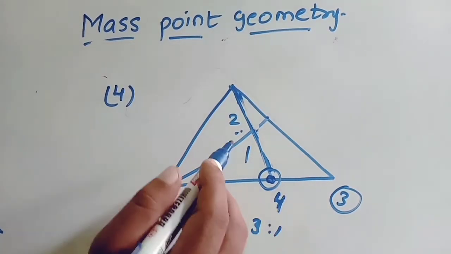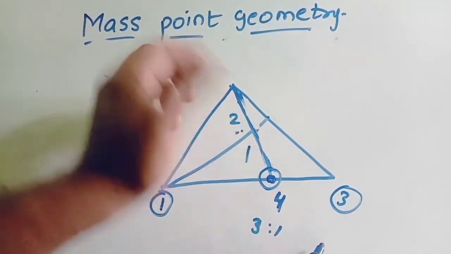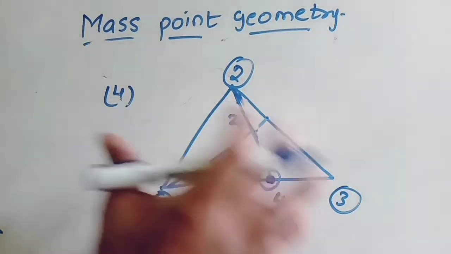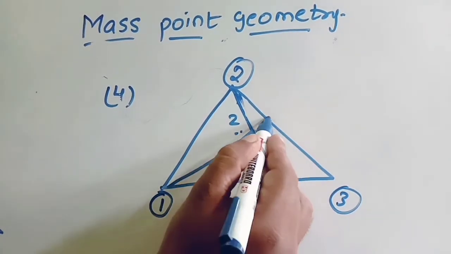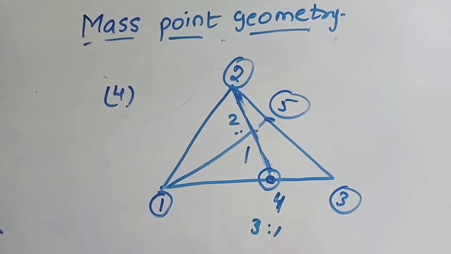Here weight is 4. Now actually it should be 2. Okay, now so 2 represents 4 kg. Now 1 should represent 2 kg. So this is 2 kg. Okay, now you have everything now. Whatever you want, you have. Tell me what you want. This point. What is this point's weight? 3 plus 2, 5. Any other thing is left?